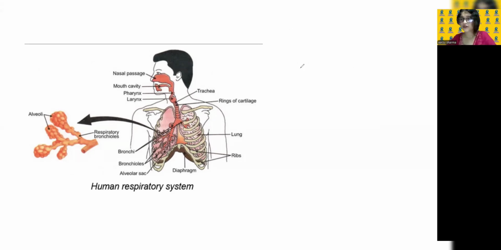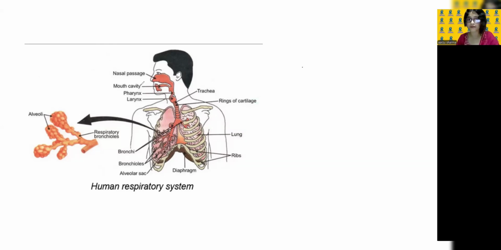Now see, just like we saw in terrestrial animals, the organs that help in respiration are protected, right? In the same way here also, these rings of cartilage that you see help to protect the air passage from collapsing. Otherwise, what will happen if these rings of cartilage are not there? The air passage will collapse. Here you can see the nasal passage, and wherever the air travels, those parts will collapse if the rings of cartilage are not present.